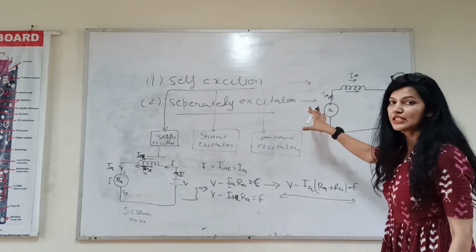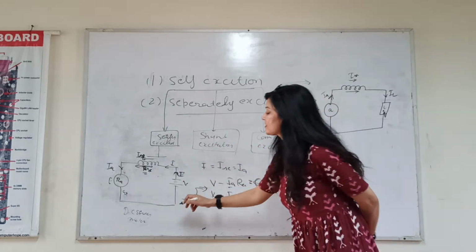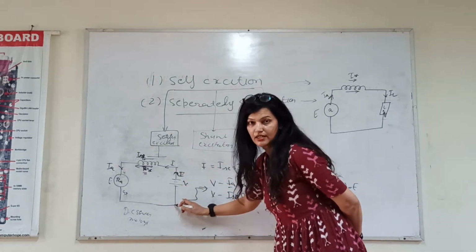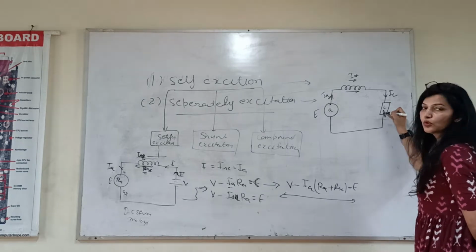So what is the difference? The difference is very clear. In case of a DC motor, we are connecting the voltage supply over here, and in case of a generator, we are providing the load over there.